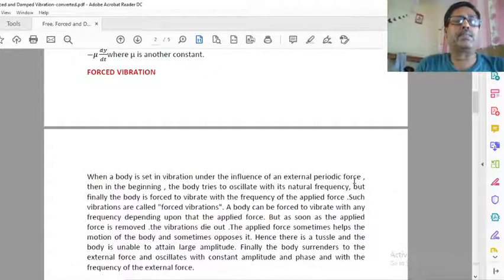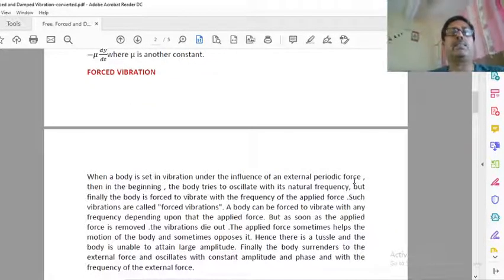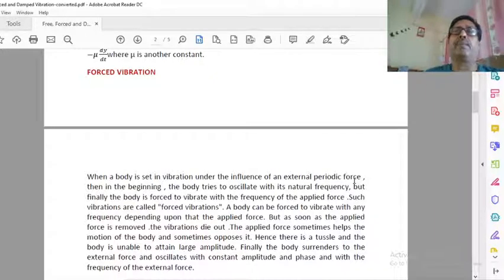In free vibration, what I told you is that when a body is once set in vibration and it is vibrating freely with its natural frequency, then it is called free vibration. But suppose a body is vibrating freely and now we apply a periodic force, time to time. Then what will happen? The body is vibrating with a frequency, suppose 20 hertz, and the force which we apply is 40 hertz.